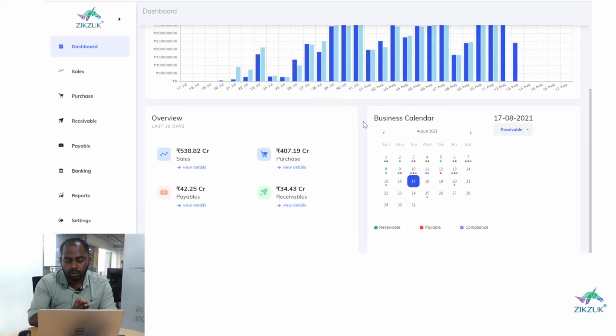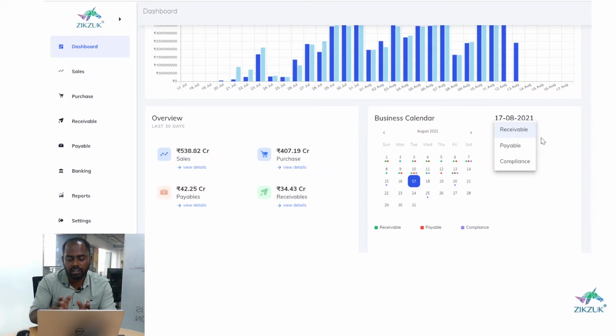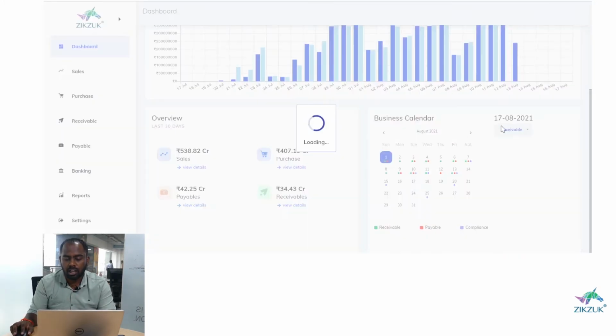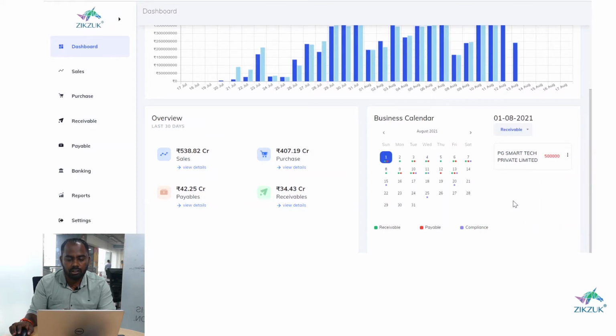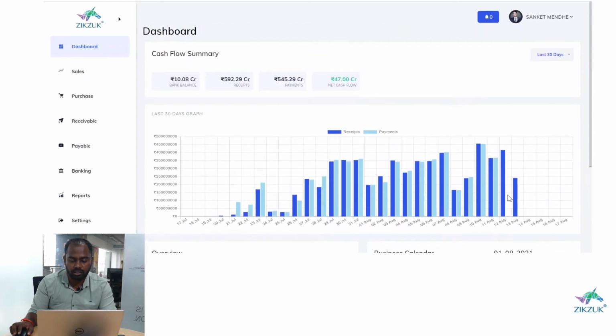Right, now we come to the business calendar. This is a really important feature on our platform, where he can see his receivables, payables and compliances on one dashboard for that particular month. If I click on the first, I will get the receivables, and from here I can view the invoices. I can send a reminder by email, SMS, WhatsApp to that particular customer or debtor. This is a really important feature which helps SMEs get visibility of their receivables and payables on one dashboard.